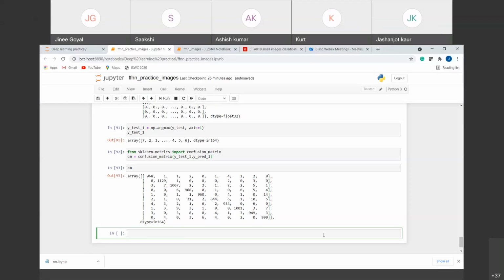Ma'am, I have another question. Yesterday we used standard scaler to scale the data, but today you divided by 255. Can the standard scaler be used? Yes, but standard scaler here does not give any importance.